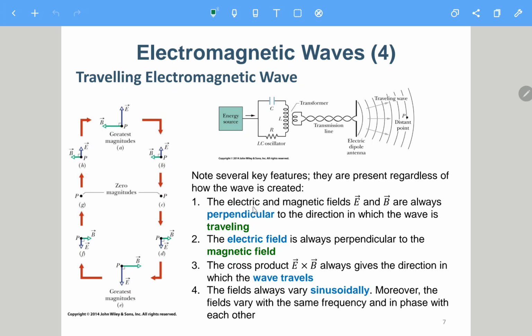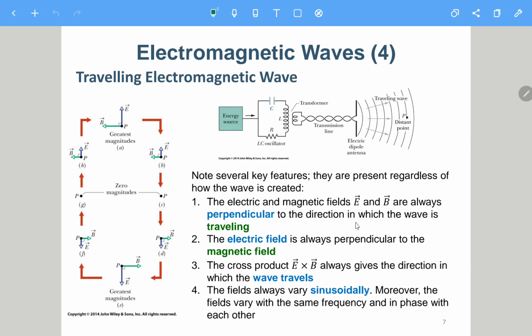The first one is the electric and magnetic fields, E field and B field, are always perpendicular to each other. Not only perpendicular to each other, here it is actually mentioned that the E field and B field are perpendicular to the direction in which the wave is traveling, 是跟那个传播方向垂直.